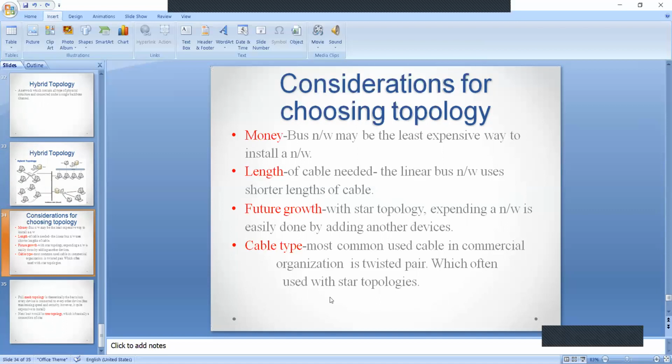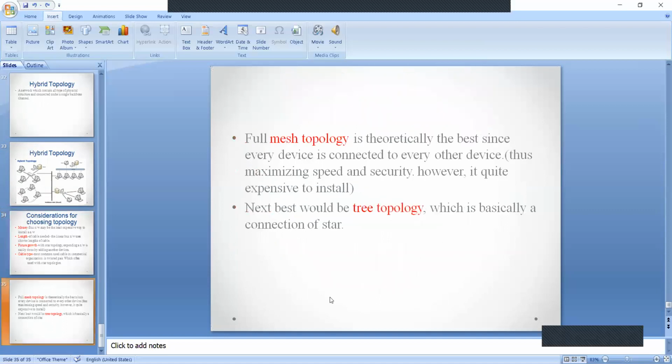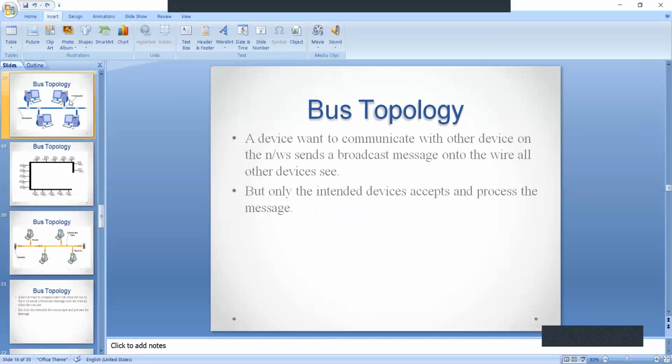Most of the cables in commercial organizations are twisted pair cables. We'll discuss later how many types of cables are used, twisted pair cables, coaxial cables, like that. But most of the corporate and commercial organizations use twisted pair cables. This is all about network topologies.